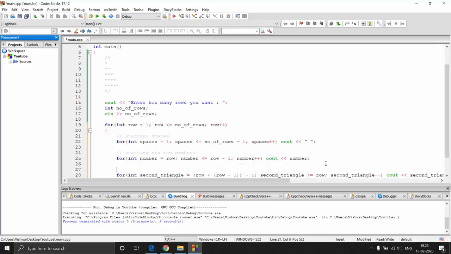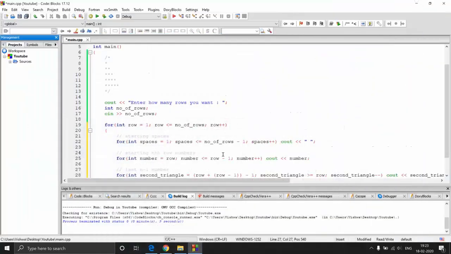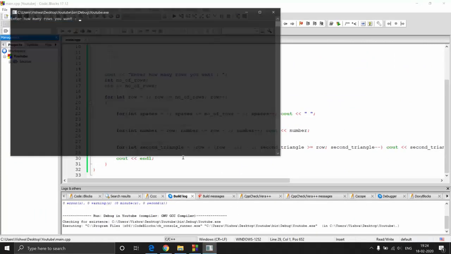And this will make the last n minus 1 numbers. So here if you see, for the first row you have only one, for the second row you have only one element, for the third row you have two elements. I'm talking about this particular triangle now. So this should give us the expected output. Let's run and see this.